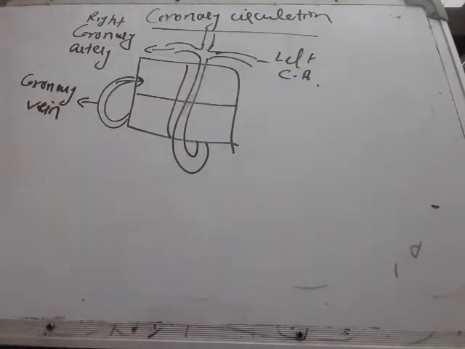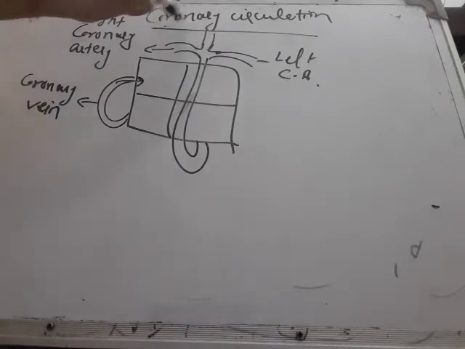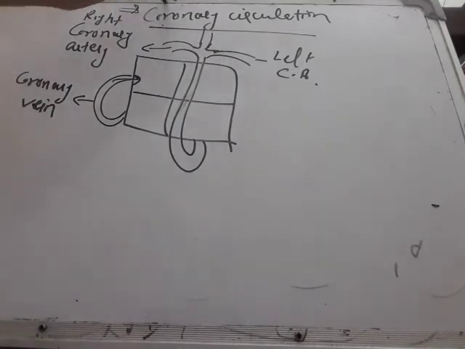Now let us move on to the other type of circulation, circulation through specific organs. Let us first study coronary circulation. We have already studied the word coronary.